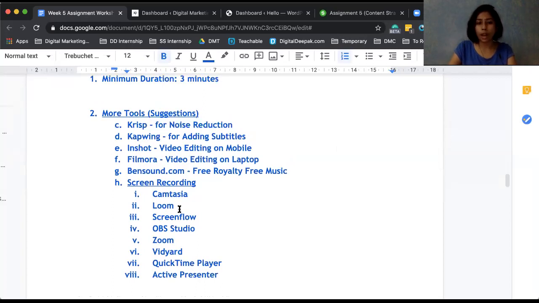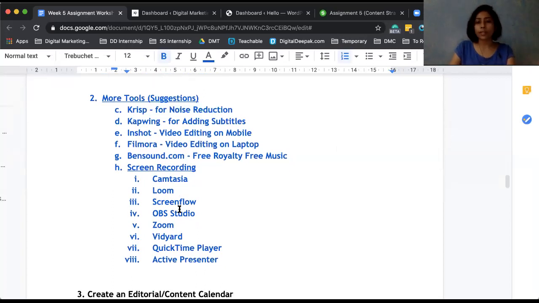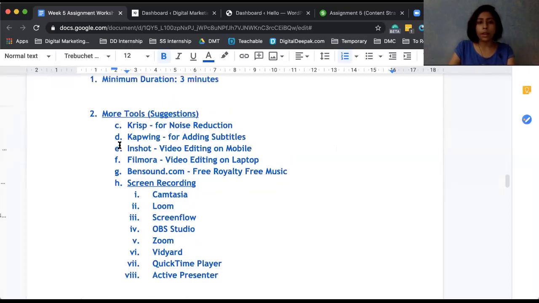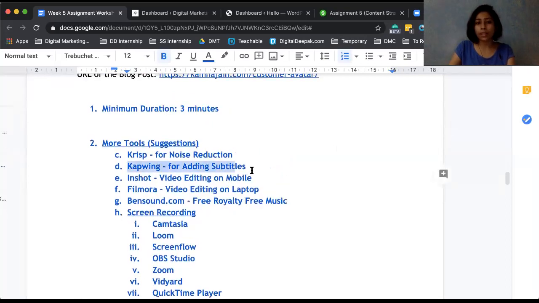You just have to see how you can choose Crisp as the speaker mic. That's all. Now, if you want to add subtitles, you can check out a tool called Capwing. I've tried it a few times, not too extensively. It allows you to add subtitles, and with the free plan, I think for videos up to 5 minutes long, you can add subtitles. So anybody who wants to really level up, go and check these tools.